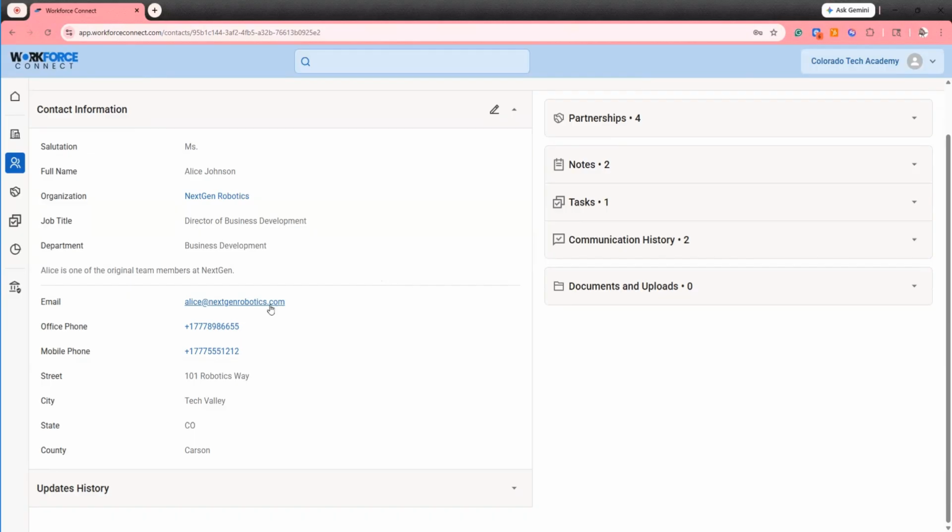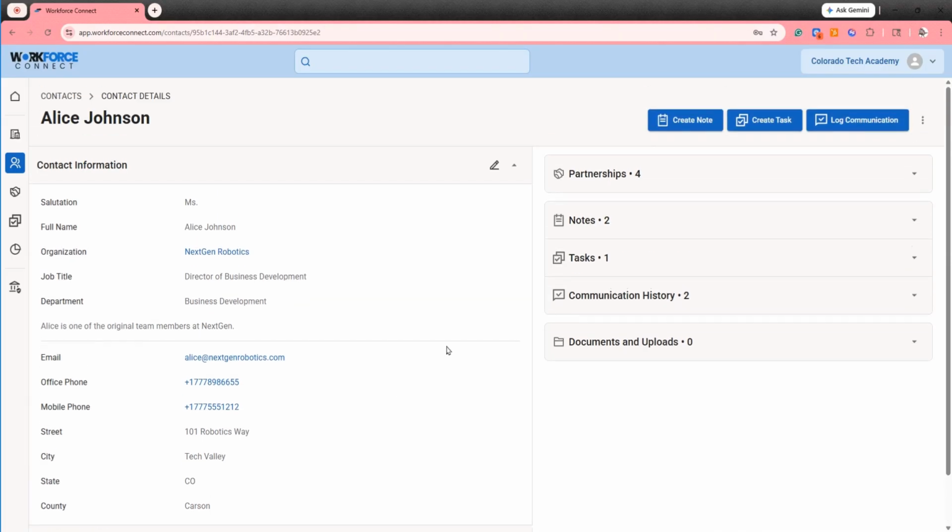By selecting the email address, I can directly email this person. When I select this email address, it will open a new window in my Outlook or Gmail or whatever mail platform you use and start to generate an email to this person. If you are able to make phone calls from your computer or you are using Workforce Connect on a mobile device, selecting the phone number will automatically start a phone call to that contact.